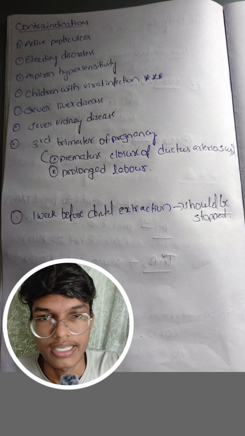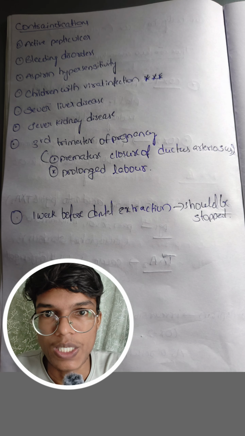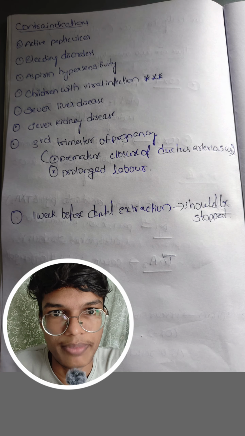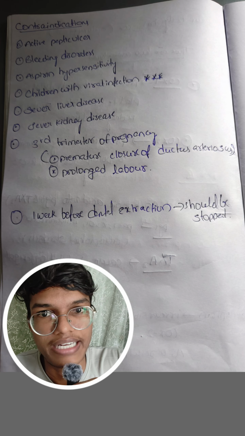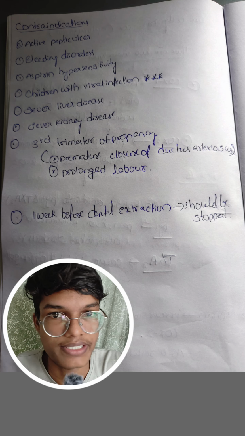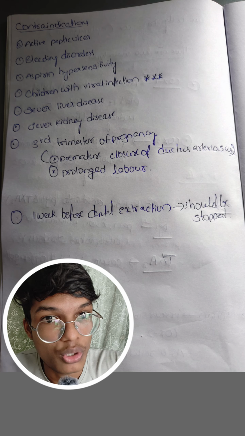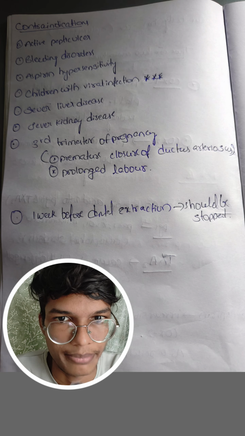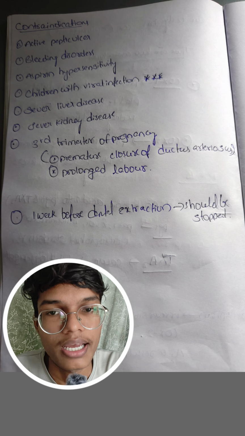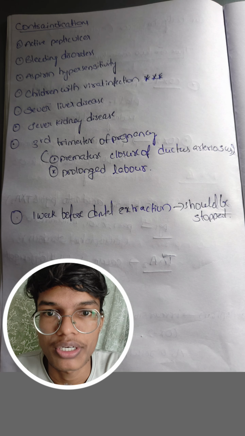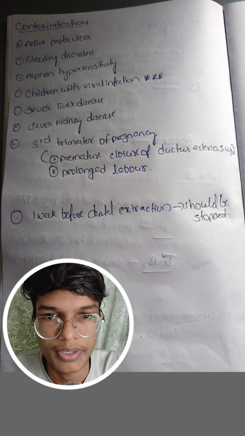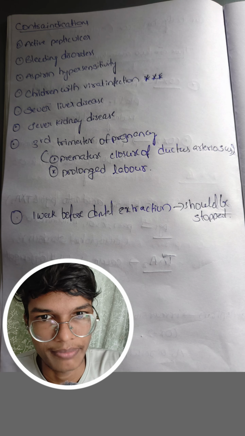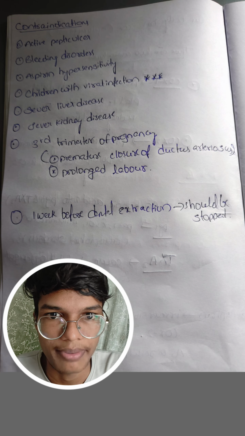What are the contraindications? Active peptic ulcer, bleeding disorders, aspirin hypersensitivity, and children with viral infection, because they might be prone to get Reye's syndrome; severe liver disease, severe kidney disease, and the third trimester of pregnancy, because premature closure of the ductus arteriosus might happen in the fetus, and prolonged labor might happen in the mother. And it should be stopped 1 week before dental extraction, because excess bleeding might happen. In pregnancy also the same might happen, excess bleeding while in labor.